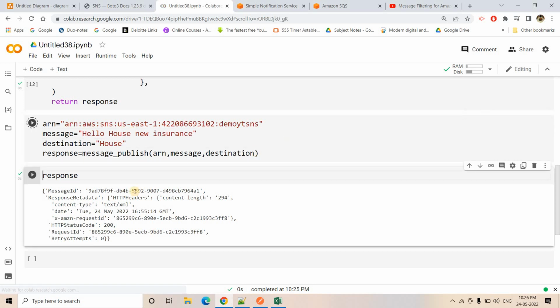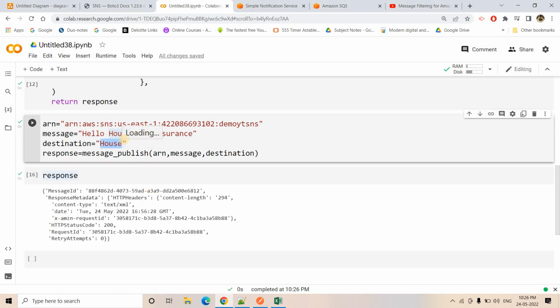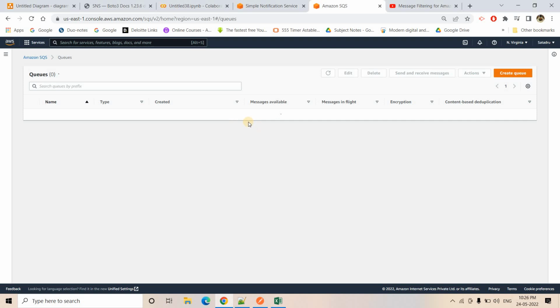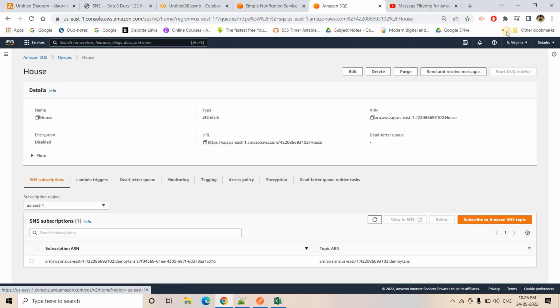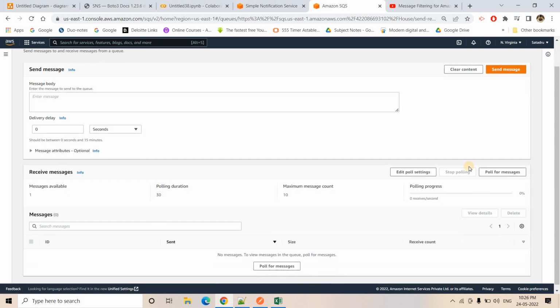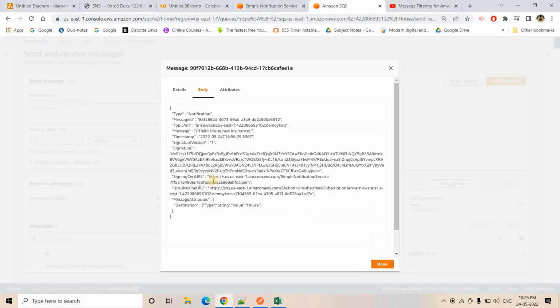Right, so let's run this one and again take the response. Now what should happen, based on our message filtering policy, it will be going to only the house queue, not the other queues. Okay, so let's see that. I will refresh this one. See, in the house queue now one message is available. If I click on that, go to send and receive messages and click on poll for messages, and expand this a little bit, here you will see the message: hello house new insurance, and the attribute we have passed is also coming.